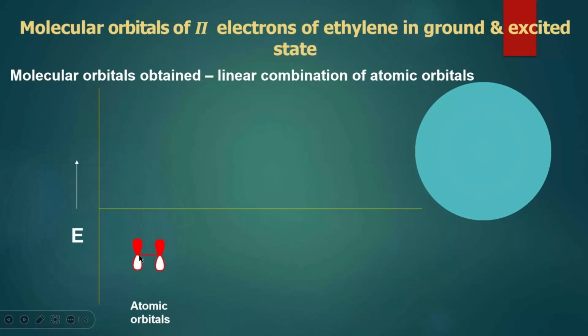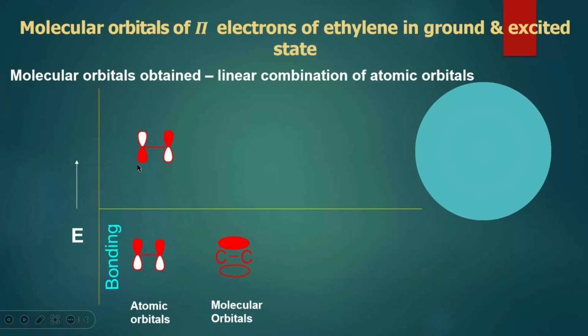The pz orbital of the first carbon and the pz orbital of the second carbon, when they interact together, can form the molecular orbital. This linear combination of the two p orbitals gives rise to a bonding situation when these two p orbitals are in the same phase. That's why we call this bonding molecular orbital.